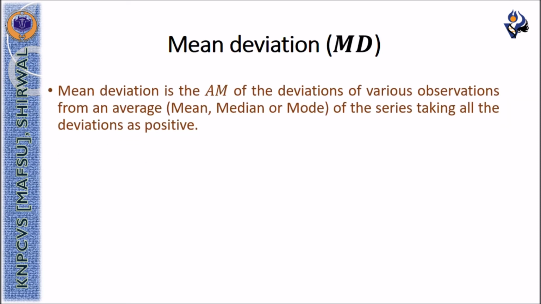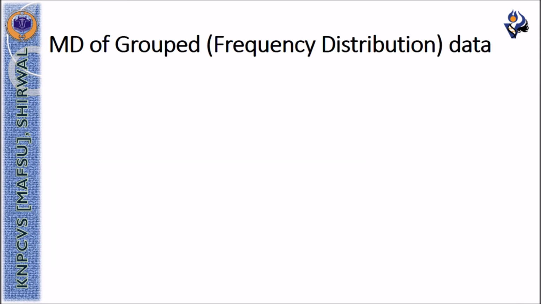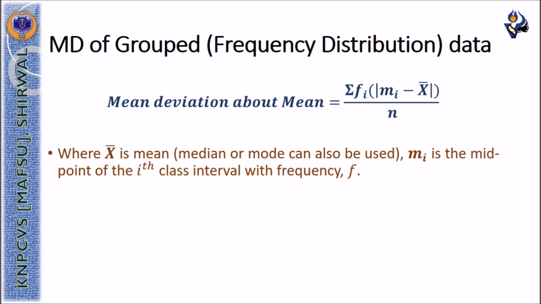Mean deviation is the arithmetic mean of the deviations of various observations from an average by taking all the deviations as positive values. Mean deviation is computed with the formula summation of modulus of xi minus x bar divided by small n. Mean deviation of grouped or frequency distribution data is computed with the formula summation fi into modulus of mi minus x bar, divided by n, where mi is the midpoint of the ith class interval with frequency fi.